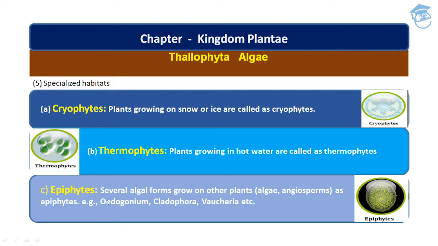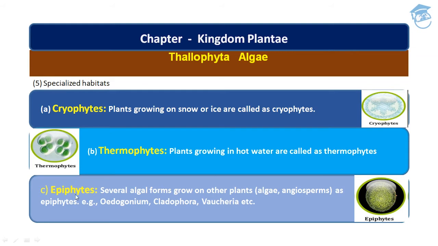Then come epiphytes. Several algal forms grow on other plants such as algae and angiosperms, and they are called epiphytes. Examples are Oedogonium, Cladophora, and Vaucheria. They grow on other plants such as angiosperms and algae, and obtain their nutrition from the host plant. I hope these three are clear to you.